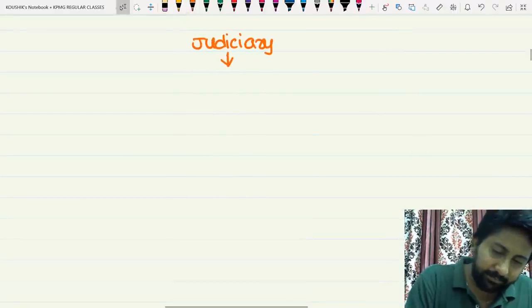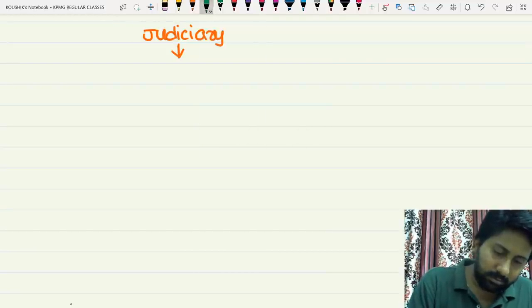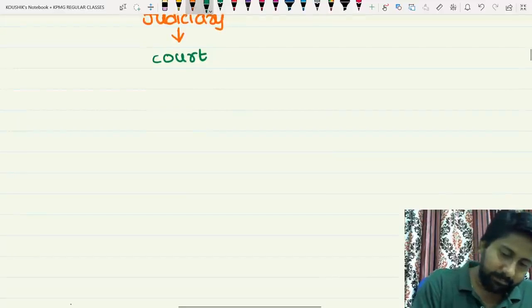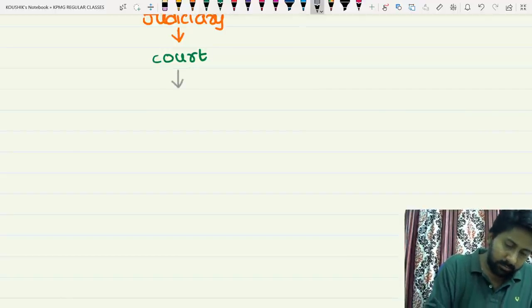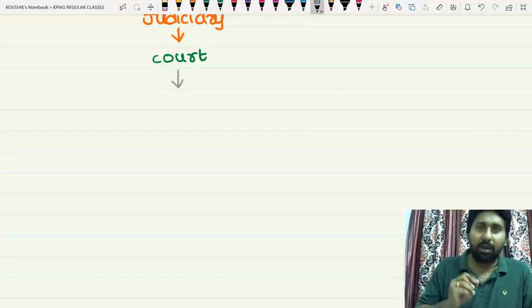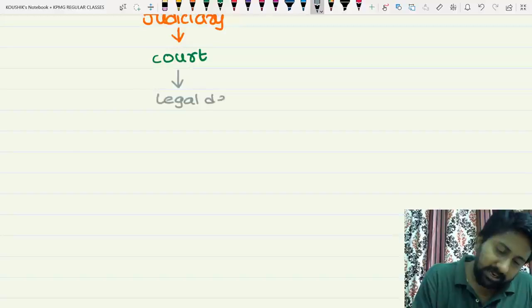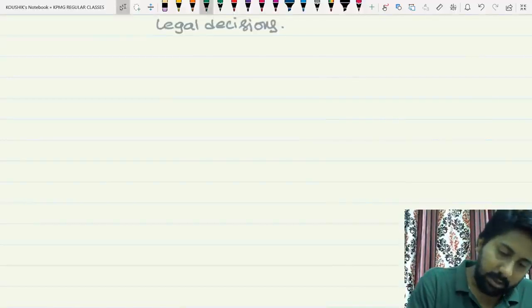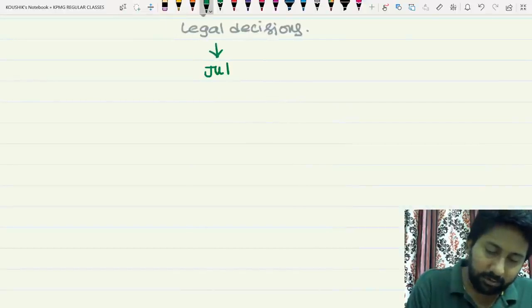Judiciary means a court. See here. So the point we need to understand is, whenever I call it a court, a court will always take legal decisions. Listen now. There will be two types of judiciary totally.